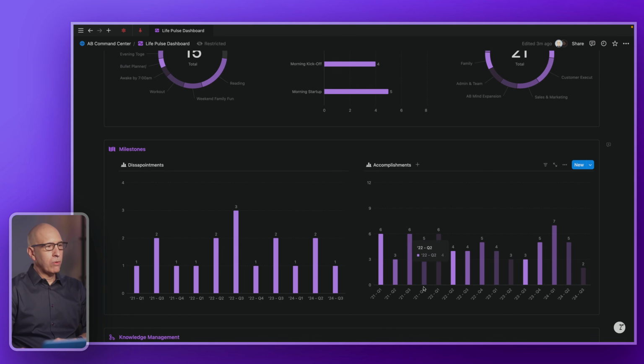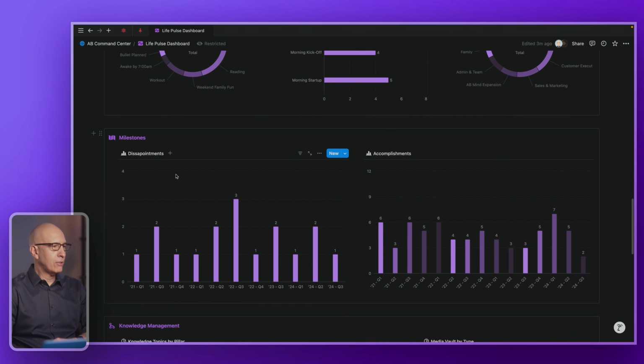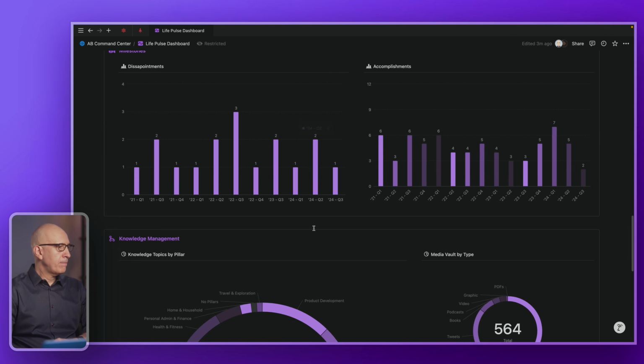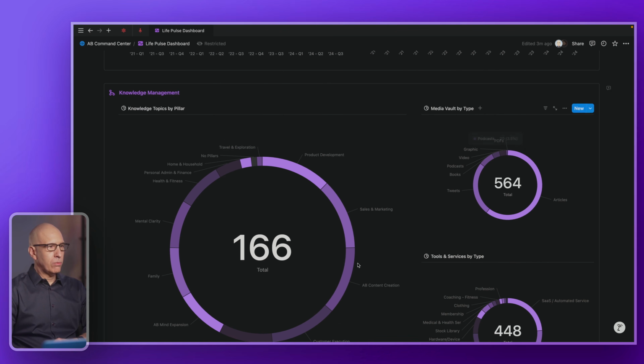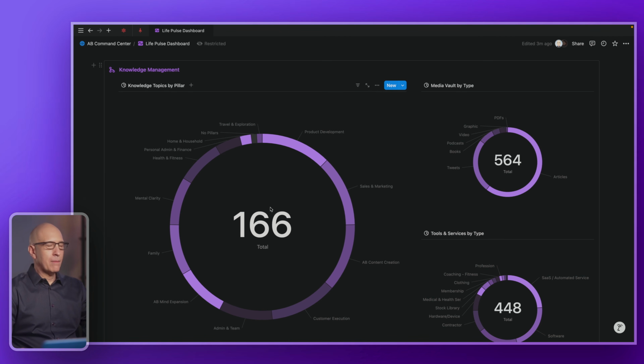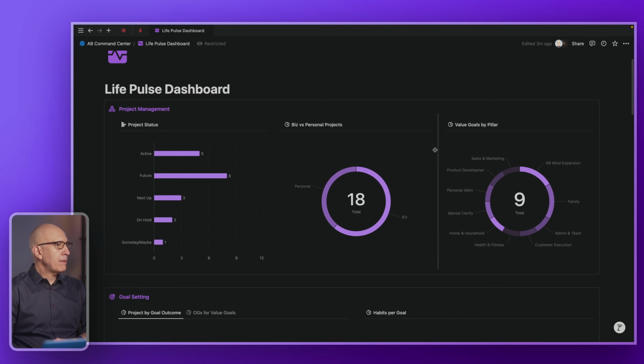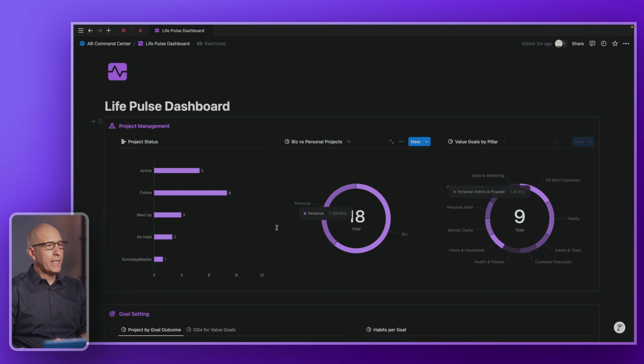Here we have a whole block all contained together within a rectangle for milestones. Those are achievements and disappointments in life that we track, tracking them here quarterly. And then knowledge management has its own block here as well, showing a different type of visual layout. You can change and play with the size of the relative charts. So we'll come back to all these, but I point this out because this is a nice way to organize them.